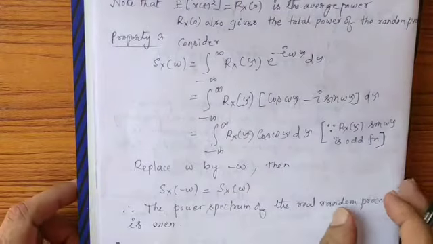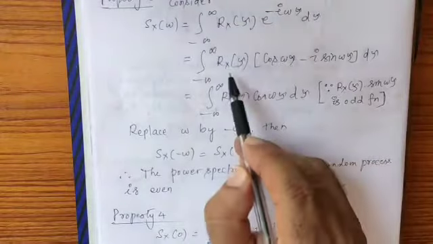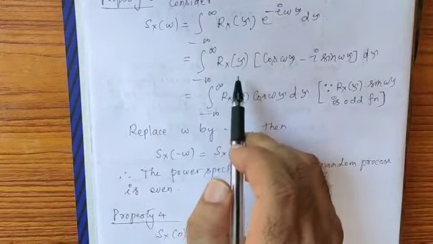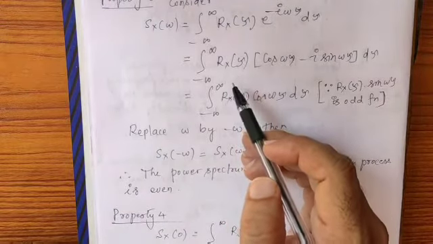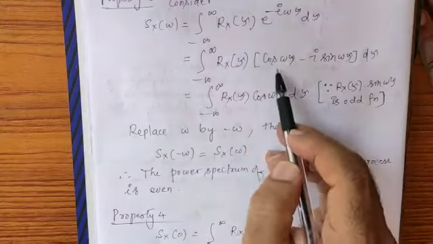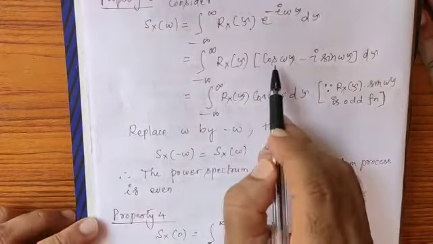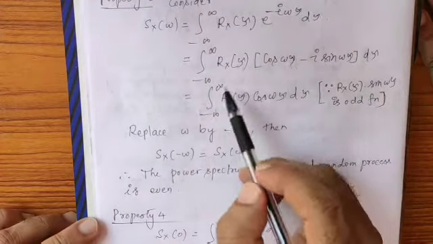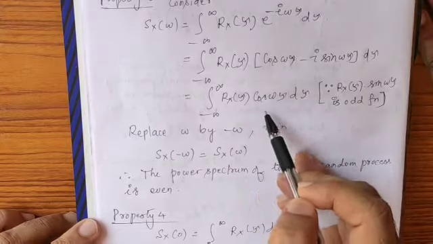That means Rx of tau into cos omega tau. What is Rx of tau? We know that Rx of minus tau is equal to Rx of tau, therefore Rx of tau is an even function. Cos omega tau is also an even function, and the product of even functions is even. Therefore this can be written as the integral from minus infinity to plus infinity of Rx of tau cos omega tau d tau.